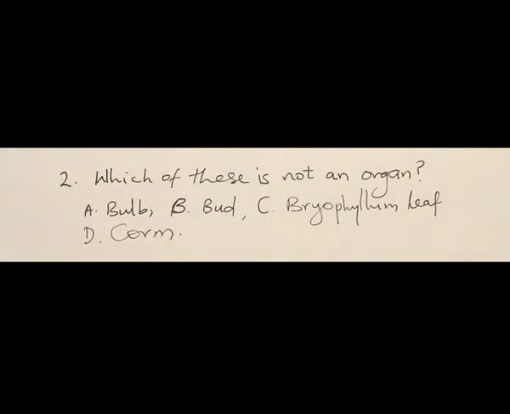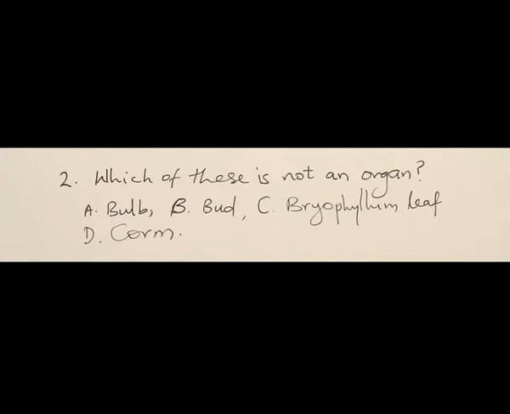Number 2 is expected to identify among the options the one that is not an organ. Bulb, example, onion. Bryophyllum, the one we call live leaf, the leaf that can grow and produce an adventitious root, and through a bulb it germinates to form another plant. Corm, like cocoyam. These are organs for propagation. Bulb, corm, bryophyllum. They are all organs of propagation, vegetative propagation.